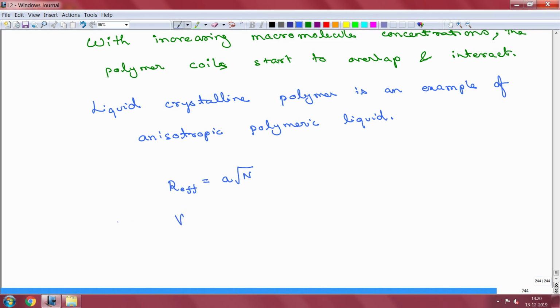So, hence V effective, where V stands for volume, is now going to be 4 by 3 pi R effective cubed, which is equal to 4 by 3 pi a cubed n to the power 3 by 2, which implies that V effective, if we drop this number 4 by 3 into pi, then this scales as a cubed n to the power 3 by 2.